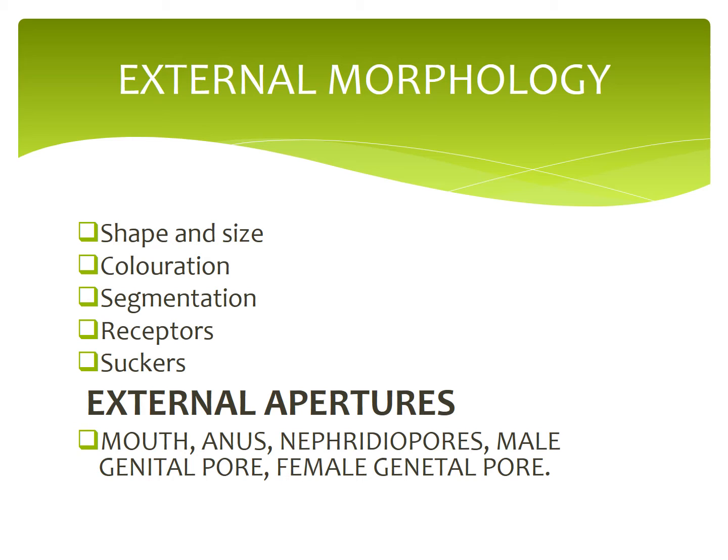Nephridia open to the exterior by 17 pairs of nephridiopores. They lie ventrally on the last annulus of each segment from 6 to 22.